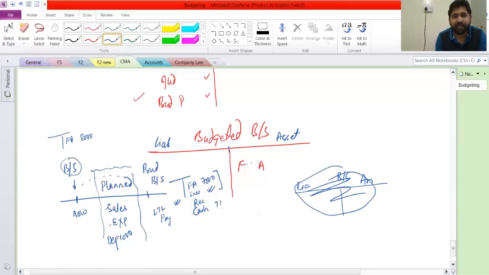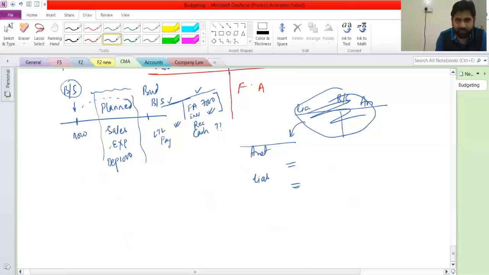But these days they don't make it this way. Now they make the balance sheet by first writing all the assets and then all the liabilities. So this is just a difference in the format. When I'm drawing this line, this is my asset side, this is my liability side. Now this whole thing has become a little bit dirty here, but try to keep up with me. What I'm trying to say is fixed assets, inventory, all of this is easy to understand.